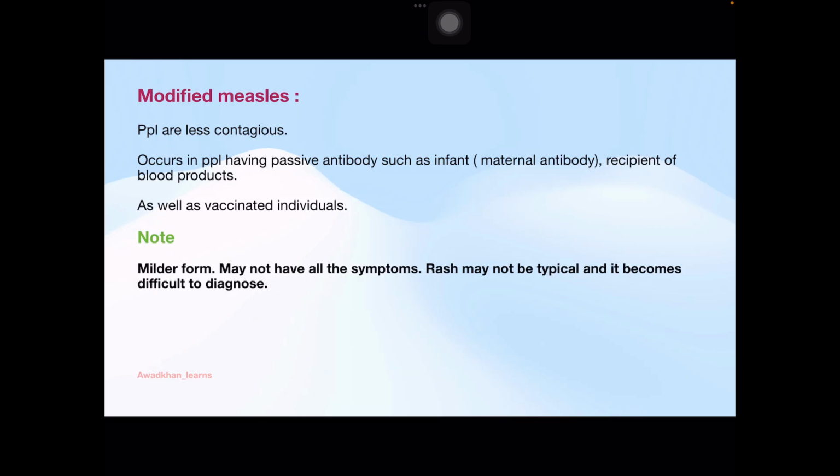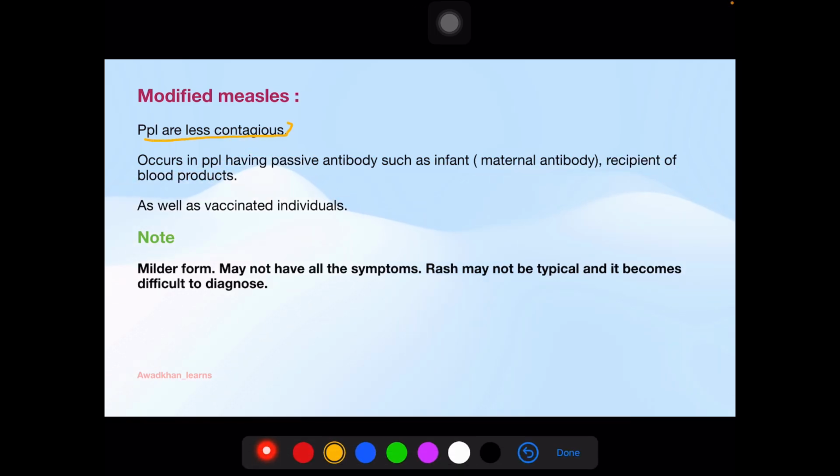Modified measles. So what is modified measles? People are less contagious. If the person is having modified measles, he is less contagious than actual measles. It occurs in people having passive antibody, such as infants having maternal antibody or recipients of blood products, as well as vaccinated individuals. Note, modified measles is a milder form, may not have all the symptoms, the rash may not be typical, and it becomes difficult to diagnose.